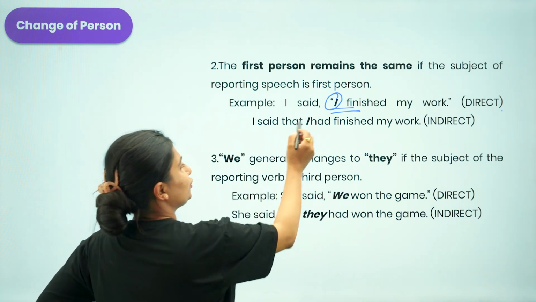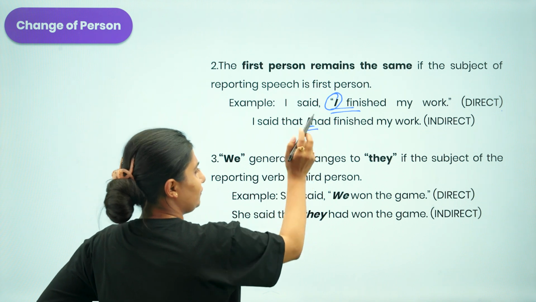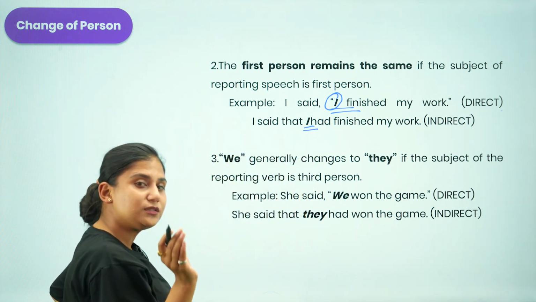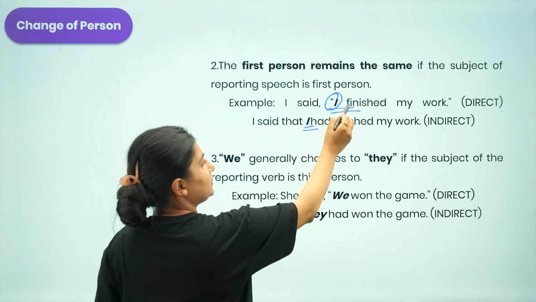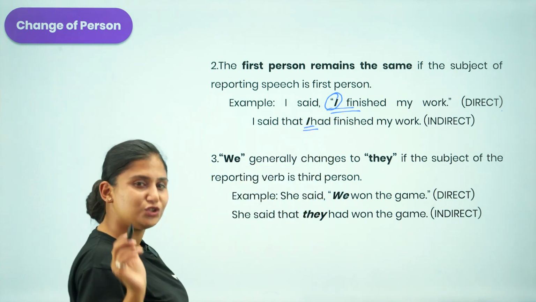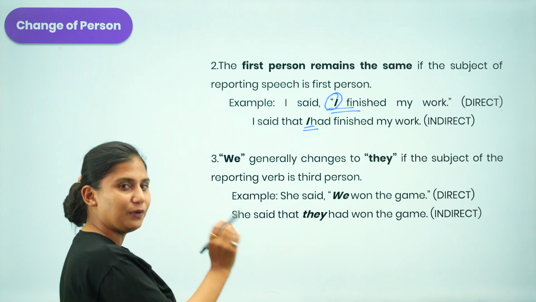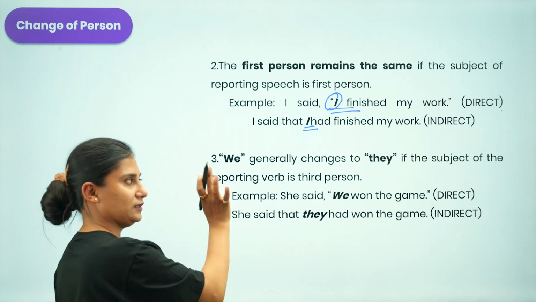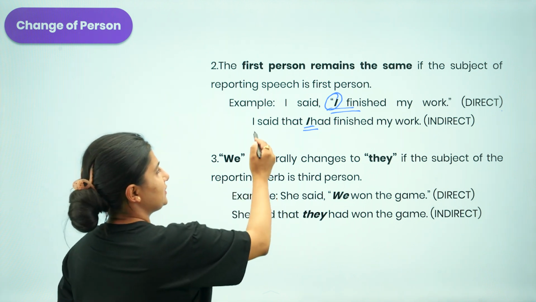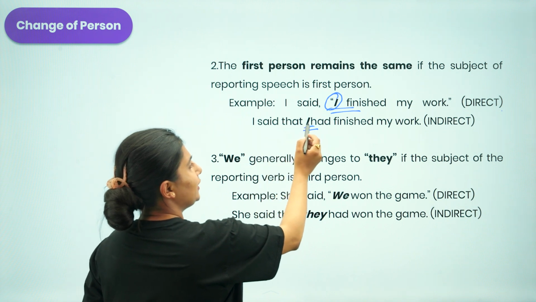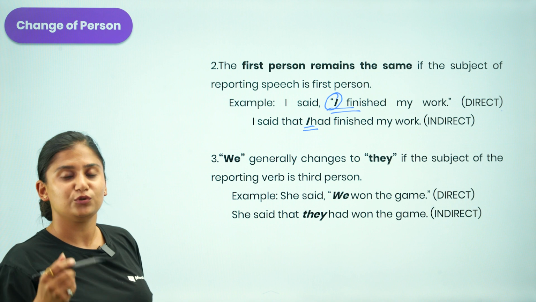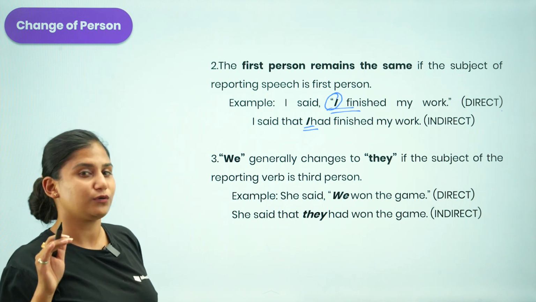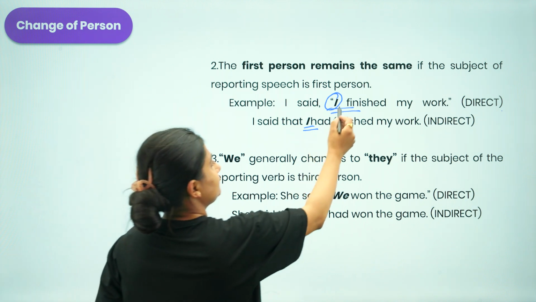So you are not supposed to change this "I" whenever you are changing it into indirect form. If you receive a first person pronoun in a direct form, you are not supposed to change it. You are supposed to keep it the same and place it as usual. So you will be writing, "I said that I had finished my work." You bring a shift in the tenses, but you are not supposed to change this first